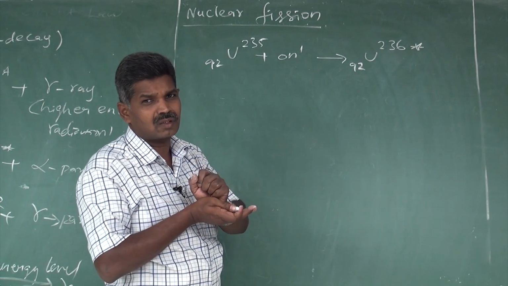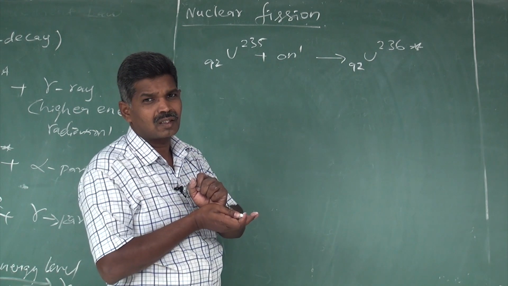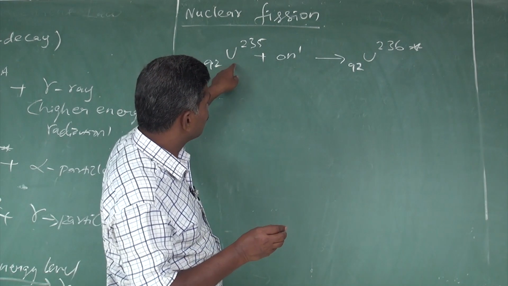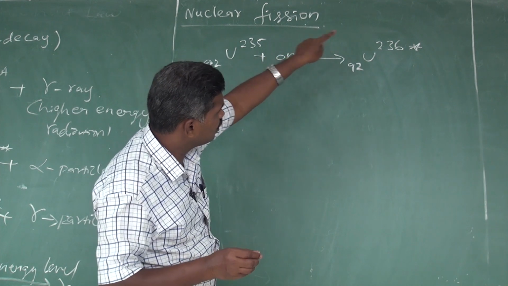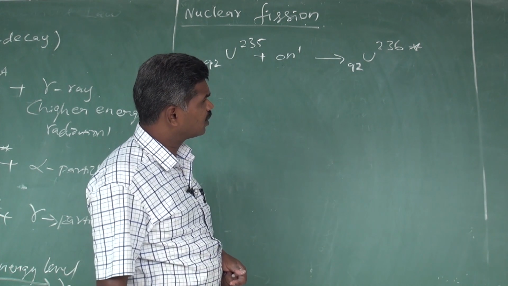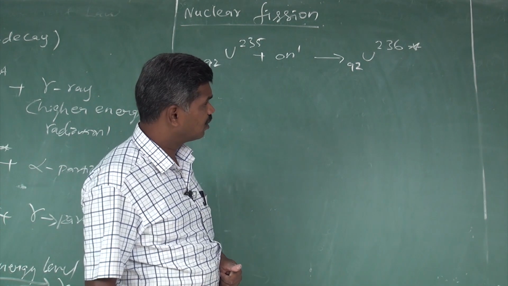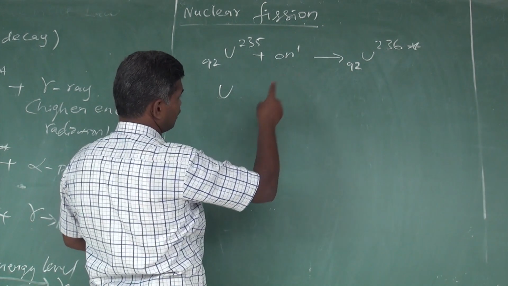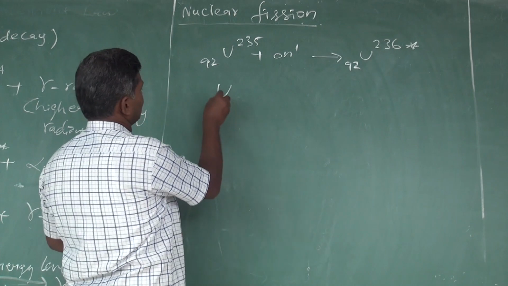In that dumbbell shape, each part contains the positively charged particles, and it splits into two. So uranium 235 absorbs one neutron and changes into uranium 236-92 at a higher energy level, makes rapid vibrations, and those rapid vibrations make the particle split into two or more light particles.